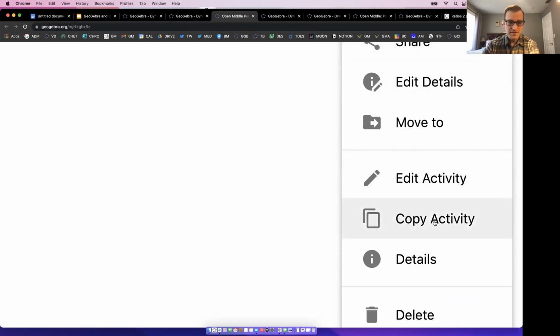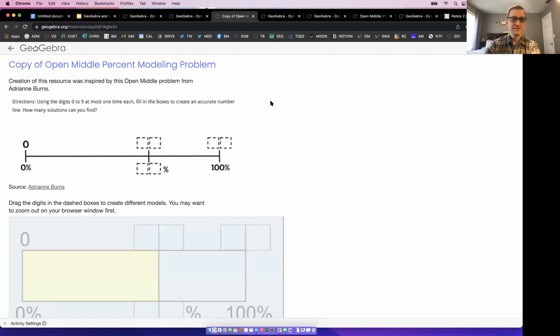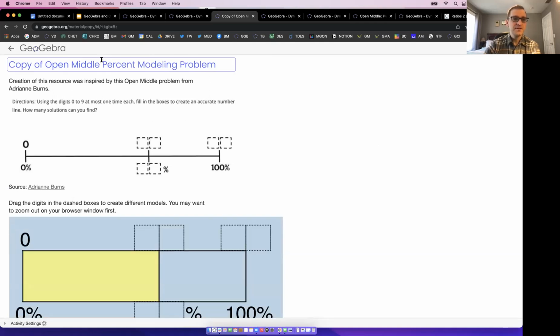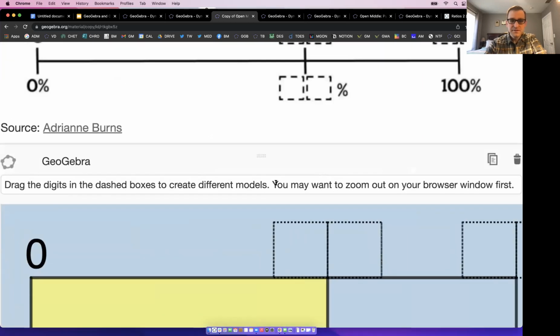You make a copy, right? It's the same in GeoGebra. So I go here and hit copy activity. And look at this, just as Lebo showed us, "copy of." So I'm going to call this part 2, right? And you know what I'm going to say here in the directions? Okay, drag in the digits in the boxes.